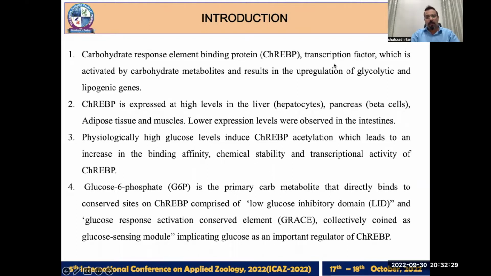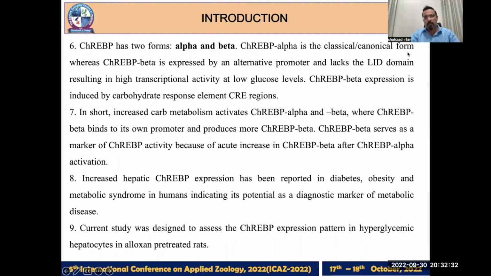Now, if we look at the isoforms, ChREBP has two different isoforms, alpha and beta. The alpha is the classical or canonical isoform, whereas ChREBP beta is expressed by an alternative promoter.